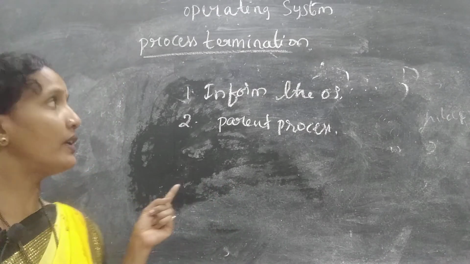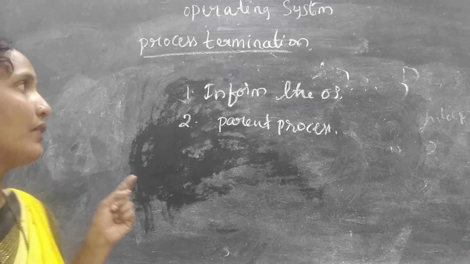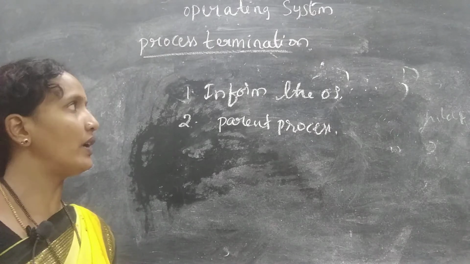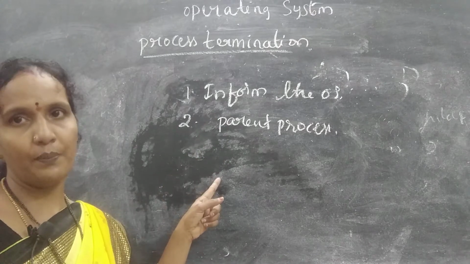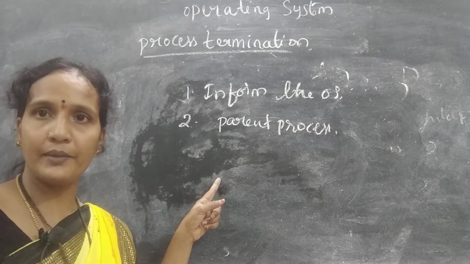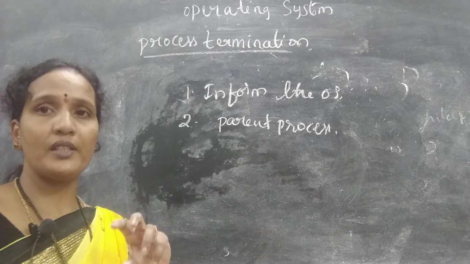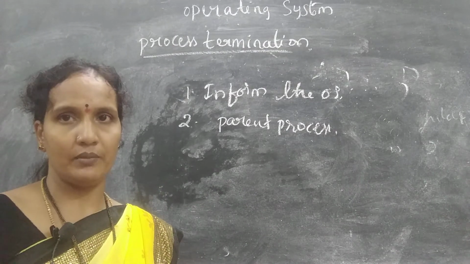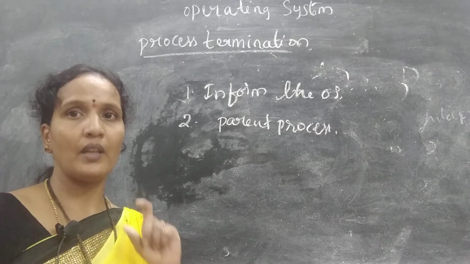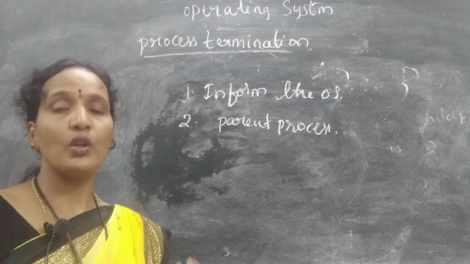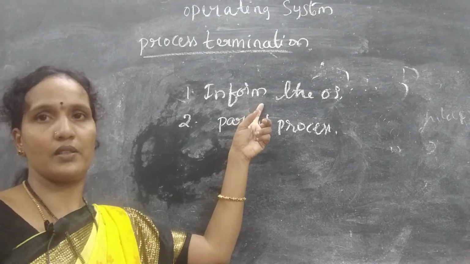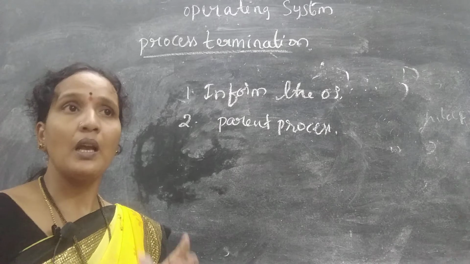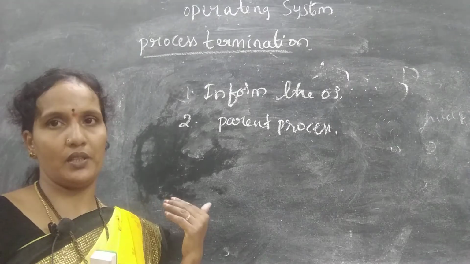Understood? Whenever any process is terminating, it should inform two parties. One is the operating system and the second one is the parent. Why the operating system? Because the operating system has given some resources that should be given back to it. So that is why it should give the information to the operating system to deallocate the resources. The second one is the parent process. Why the parent process? Because the parent process created the child process.